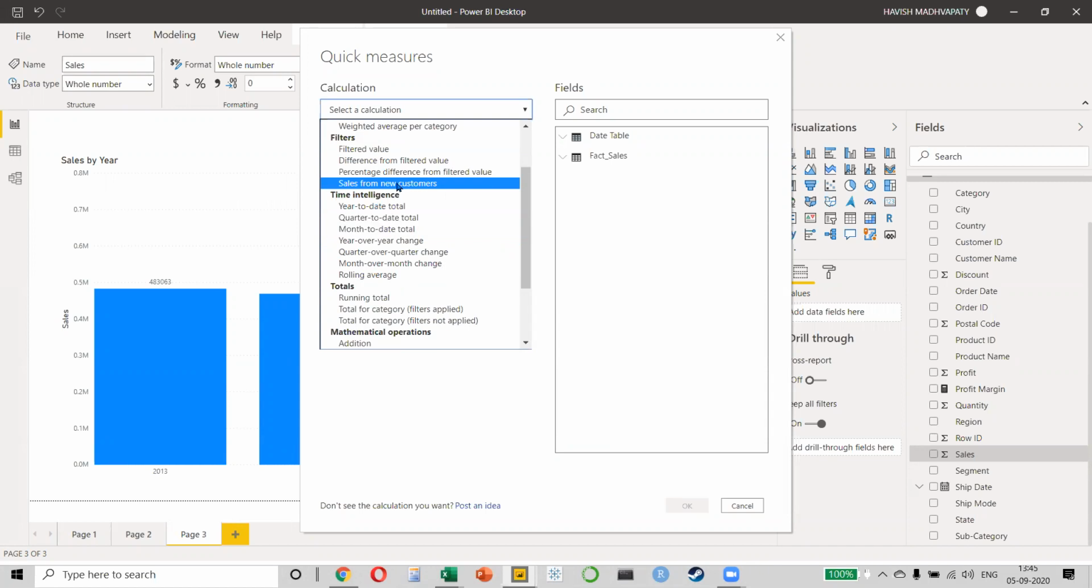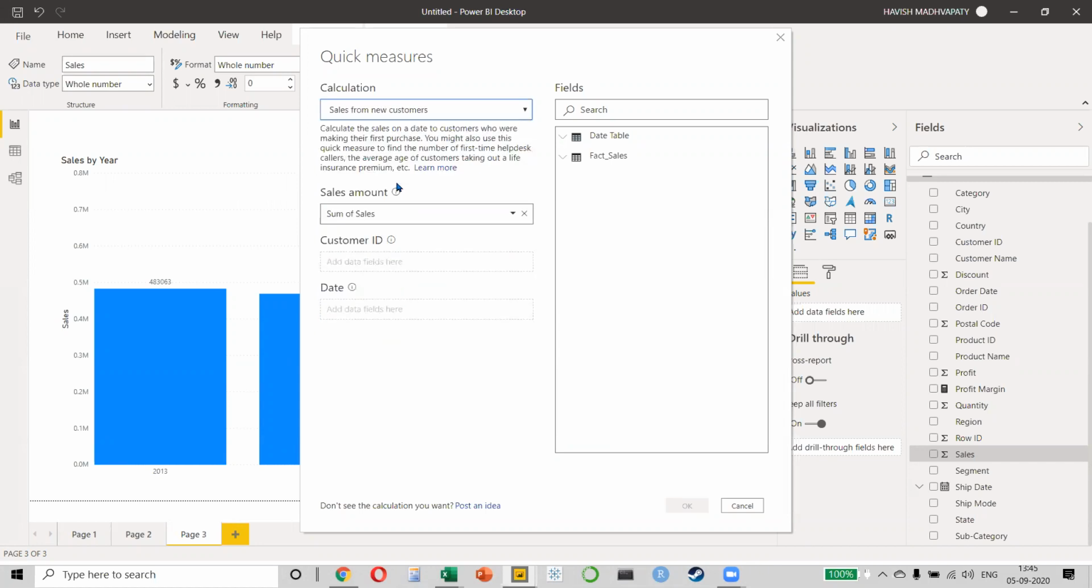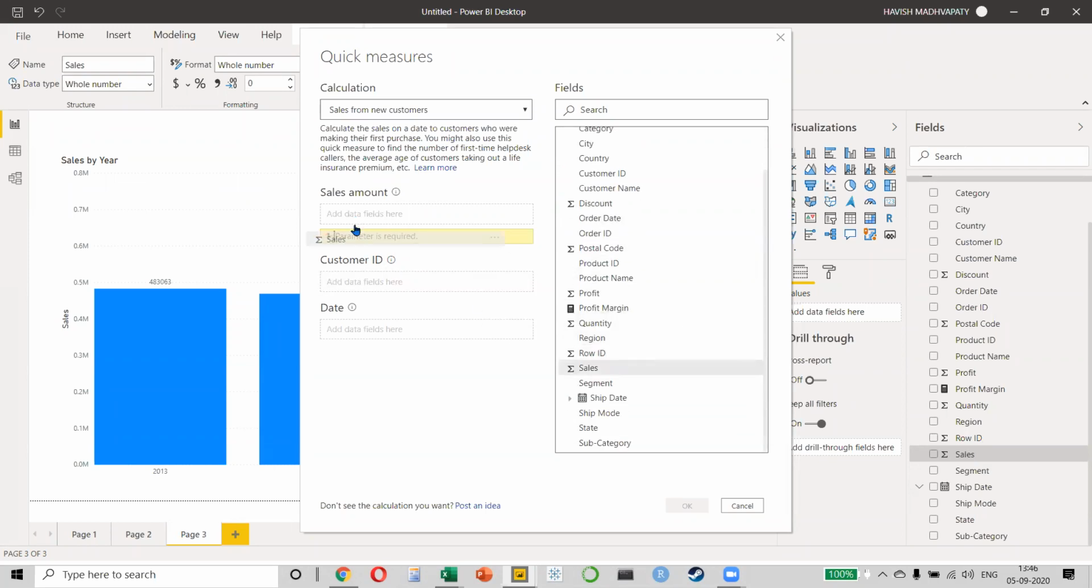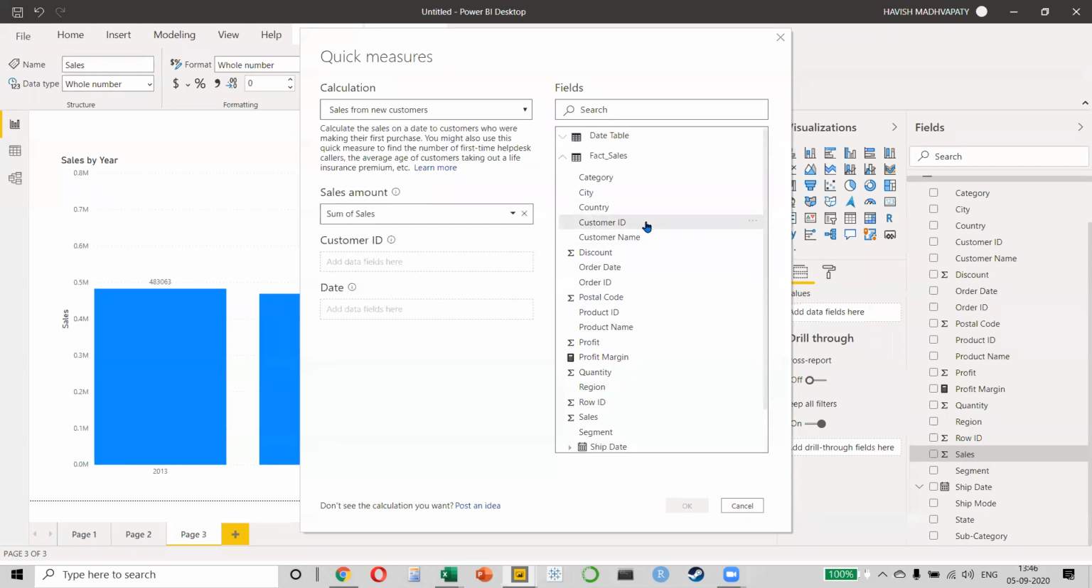Now let's understand this. When I'm looking at sales from new customers, I will click on it. It is asking me to put in some details. What is the sales amount? Obviously the sales value. The sales is my sales value, so I'll just select my sales value and put it here. What is the customer ID? So I have a customer ID. I can put my customer ID here.